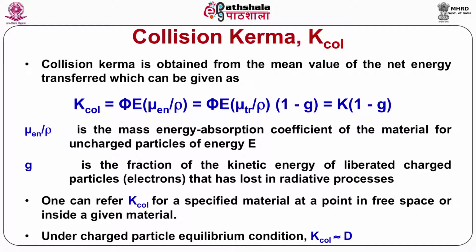Now phi E mu Tr by rho is equal to total kerma, and small g is equal to the fraction of kinetic energy of liberated charged particles that is lost in radiative processes. So K collision is equal to kerma K into 1 minus g. Here mu en by rho is the mass energy absorption coefficient of the material for uncharged particles.